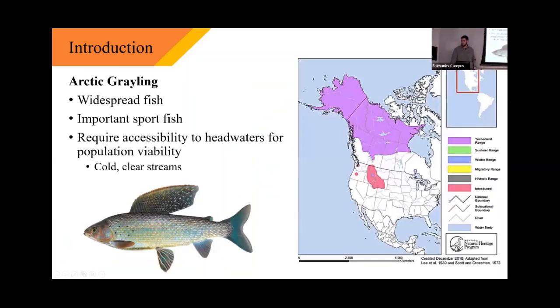Briefly introducing my study species, Arctic Grayling. It's a widespread fish distributed throughout northern North America. You can see that in purple here. It's mostly used as a sport fish, with some subsistence use, and it requires accessibility to headwater and tributary streams, and that's what I'll be discussing today.